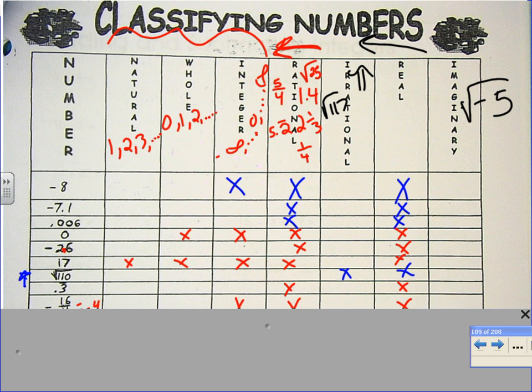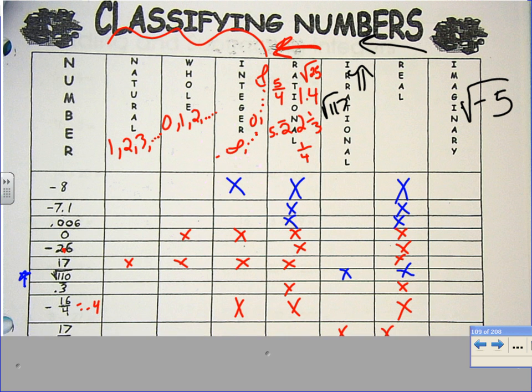Good job. 17 over 7. Annalise. Okay, hold on. It's an improper fraction. Nope. Remember, fractions, improper fractions, and mixed numbers are all rational. So rational, real.